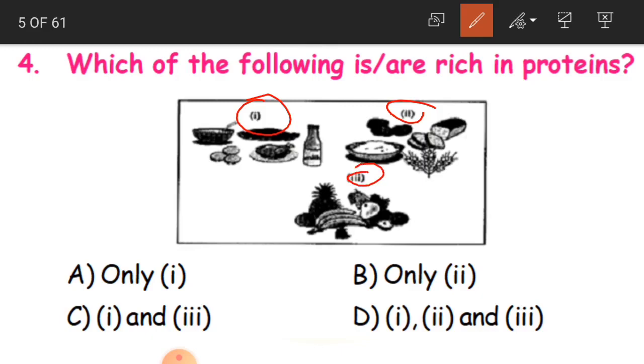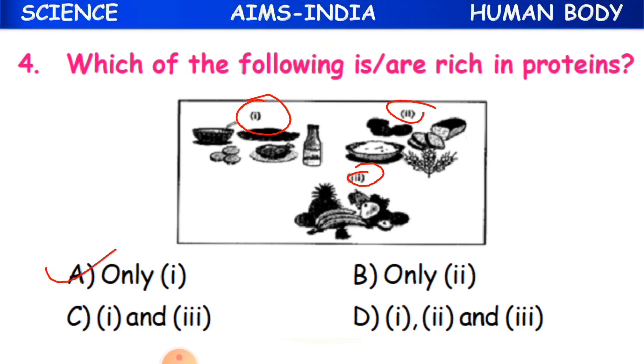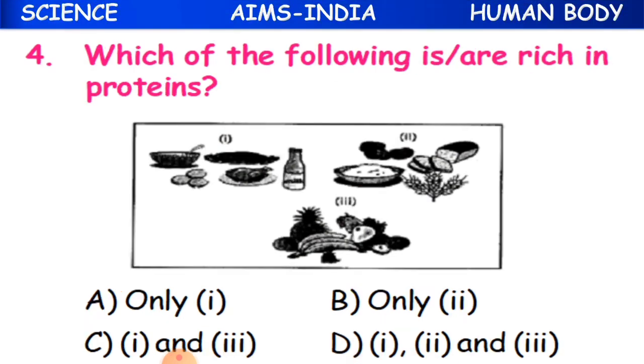So which are going to have proteins? What is the answer? Only one. We have more proteins in egg, meat, milk, fish and all that. So A, that is only the first option is the correct one.